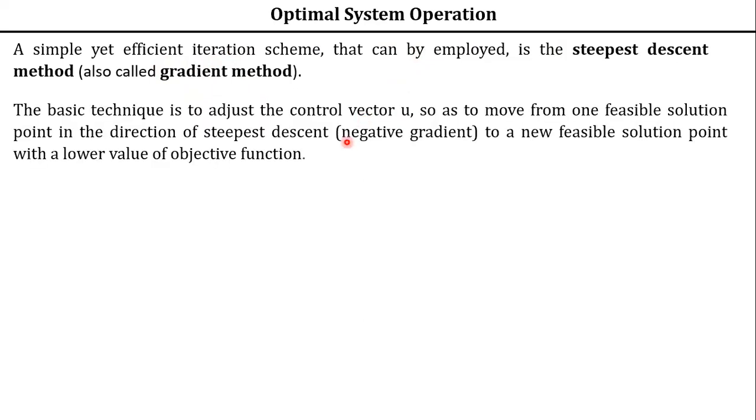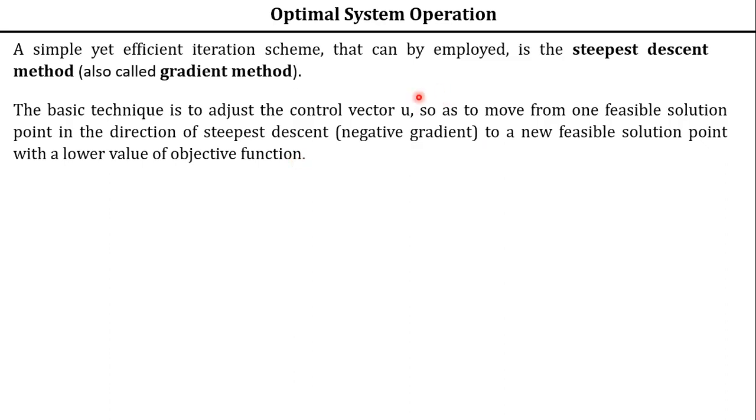Okay. Now the basic technique is to adjust your control variable. Understood? So in this gradient method, what is the controllable variable here? The control variable is u. T is the uncontrolled variable. X is the state variable, that means it is a dependent variable. So only in the independent variables, u alone is controllable. So as to move from one feasible solution point in the direction of steepest descent, that is negative gradient, to a new feasible solution point with a lower objective function value.